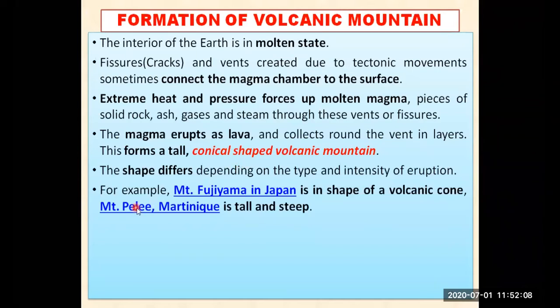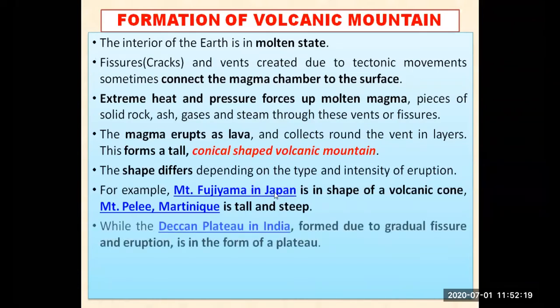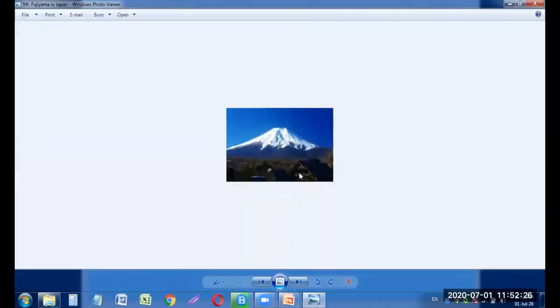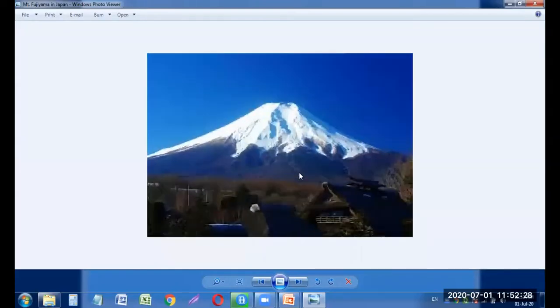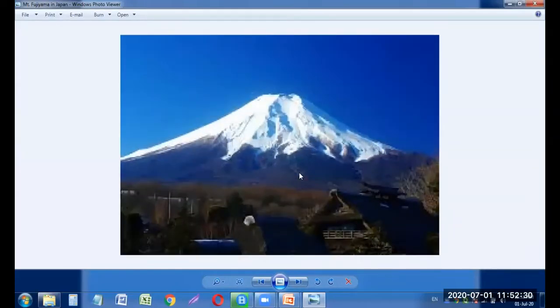And we can see, for example, Mount Fujiyama in Japan is in the shape of a volcanic cone. I can let you see that one, that Mount Fujiyama in Japan, that is a volcanic mountain, and that took the shape of a volcanic cone. You might have seen an ice cream cone also. You can see this particular mountain, Mount Fujiyama in Japan, and it is a volcanic mountain. And previously the magma used to come out from this particular crater.